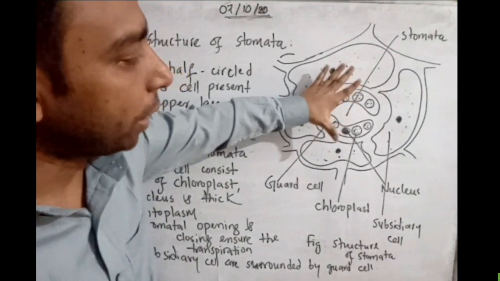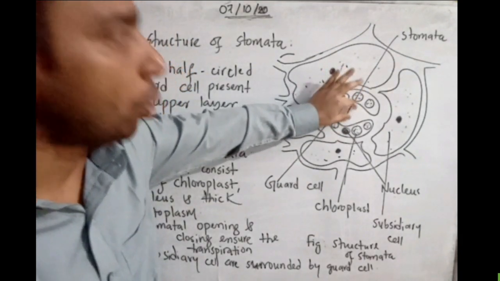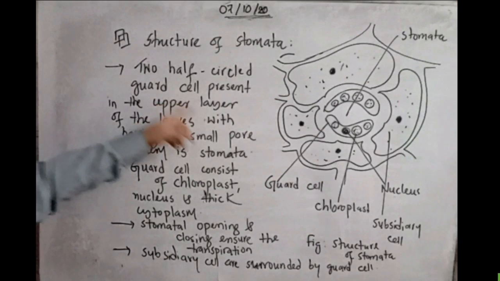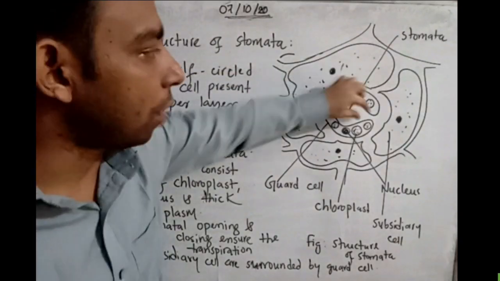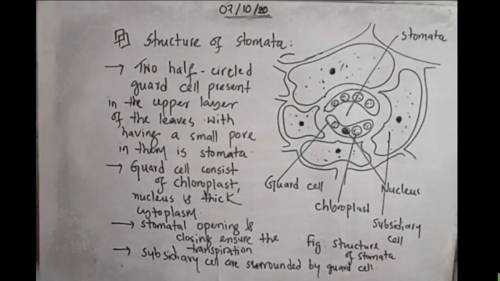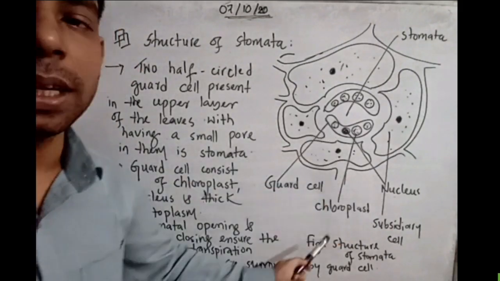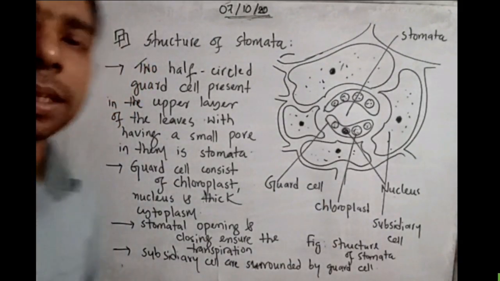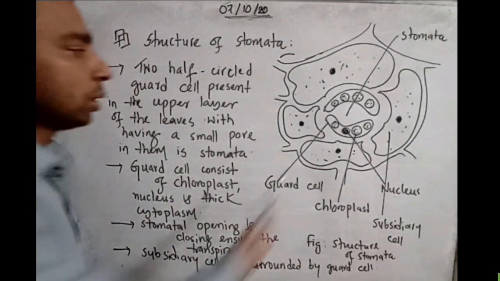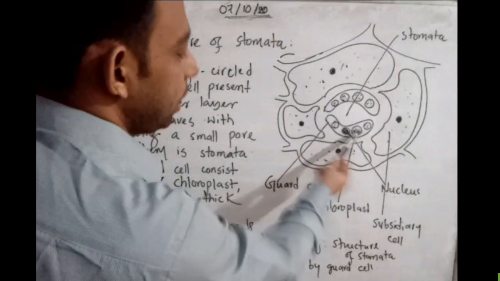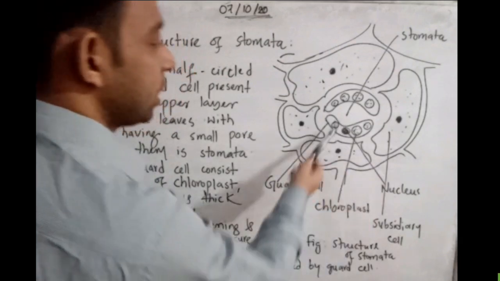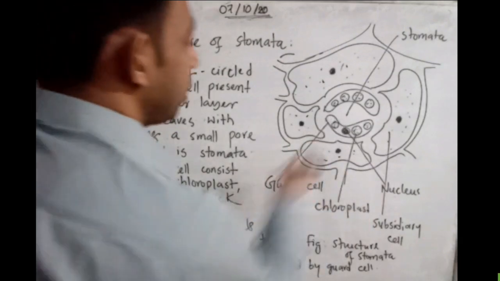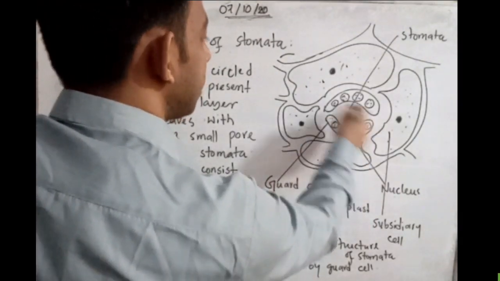We have written the first point. The guard cell, what we have seen here, is very easy. We can write this one: the guard cell contains the chloroplast, nucleus, and dense or thick cytoplasm. Stomatal opening and closing ensure the transpiration.